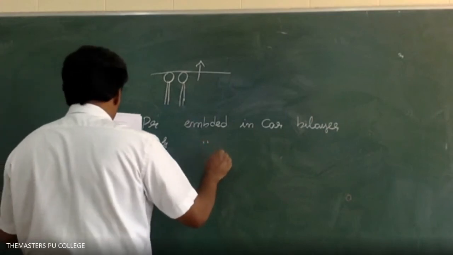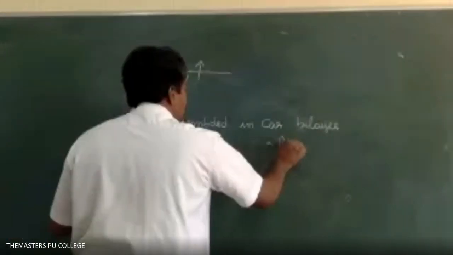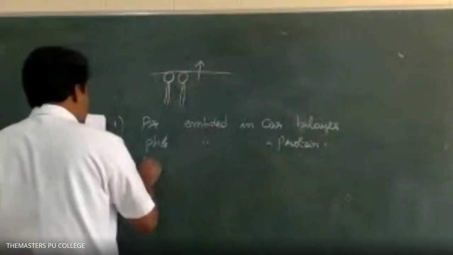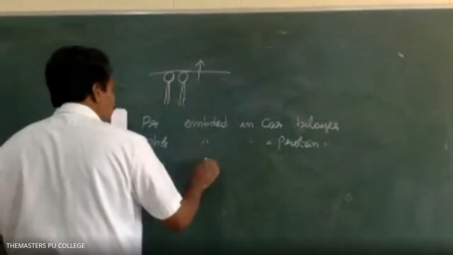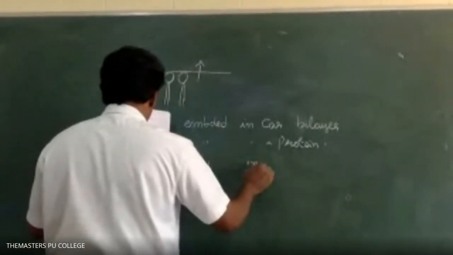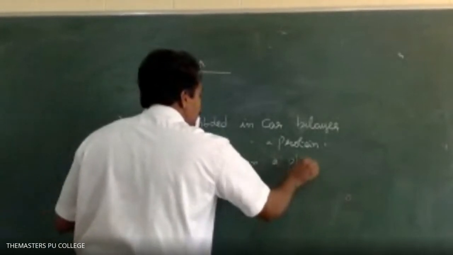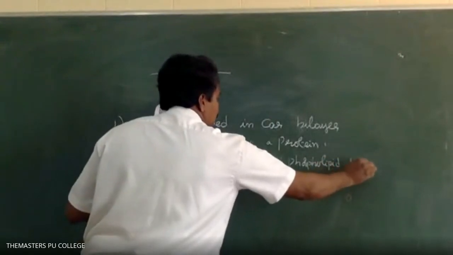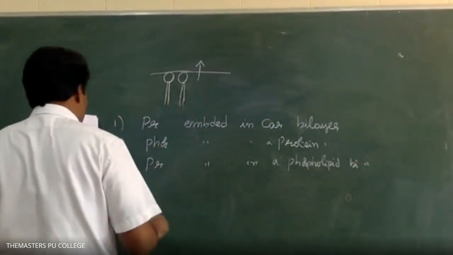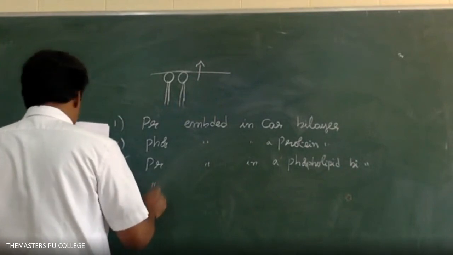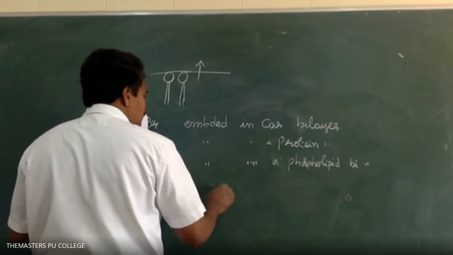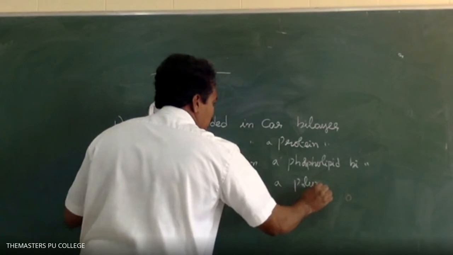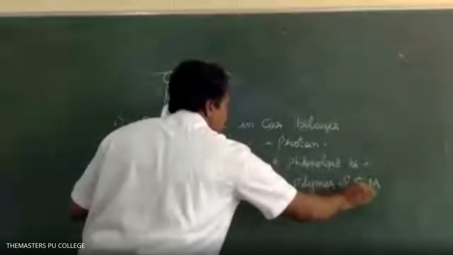Third option, proteins embedded in a phospholipid bilayer. The option 4 is proteins embedded in a polymer of glucose molecules. What is the answer?